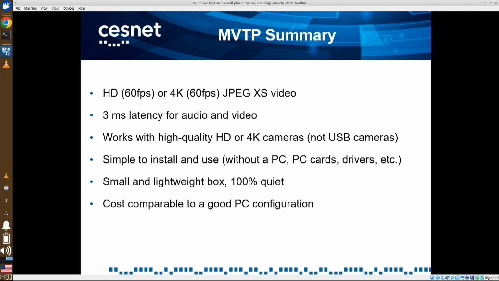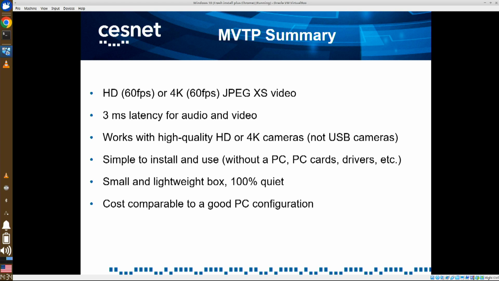So the summary is that the technology now provides two versions. One is for HD video and the other for 4K or 8K video, both with JPEG XS compression, transmitting audio and video under 3 milliseconds.